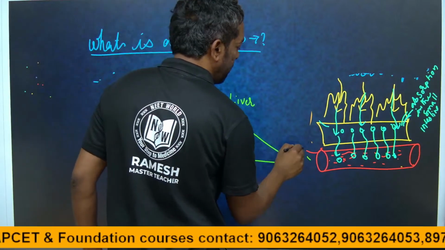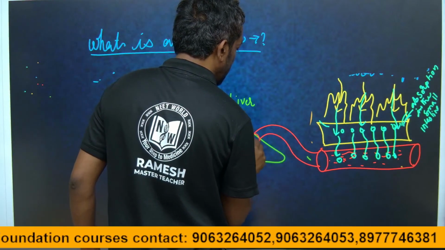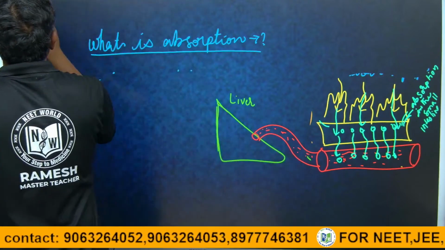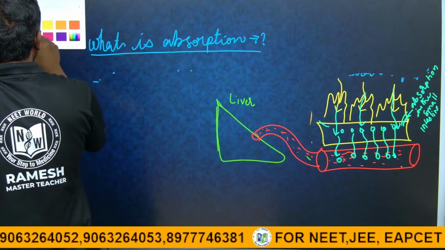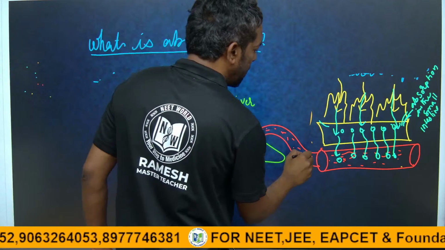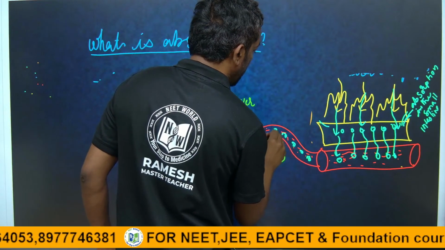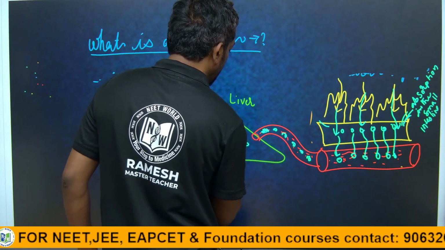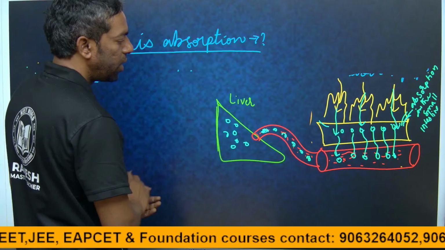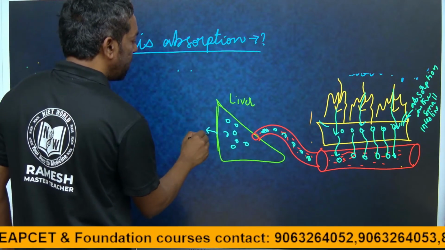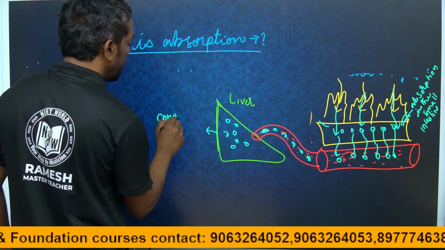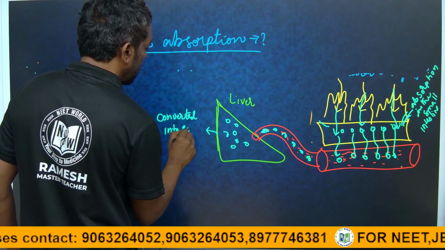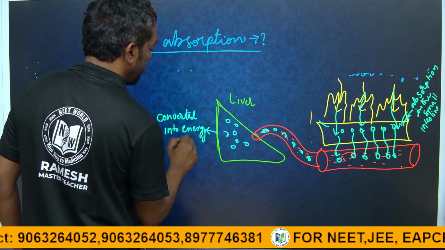In the liver, they can assimilate the food and convert it into energy.